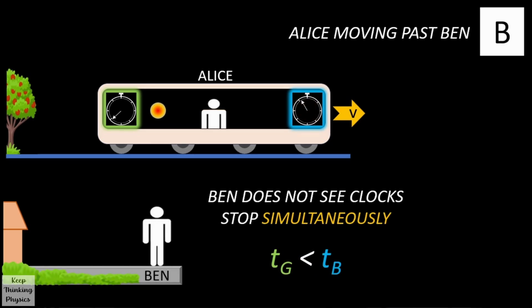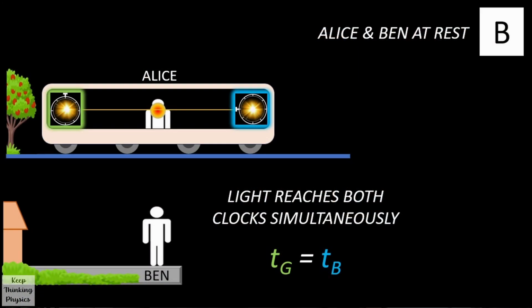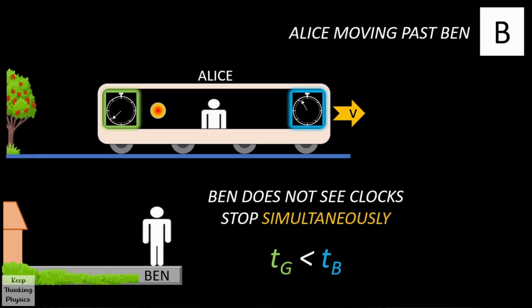So it is clear that as long as Alice is moving, Ben does not see the clocks stop at the same time. And for Ben, TG is always less than TB. The clocks stopping for Alice was a simultaneous event, but for Ben it is not simultaneous if Alice is moving. What they see from their own perspectives is not what the other person sees. The only time Alice and Ben agree on the clocks stopping simultaneously is if both are at rest. As soon as Alice is moving, however, Ben does not agree that the clocks stop simultaneously.